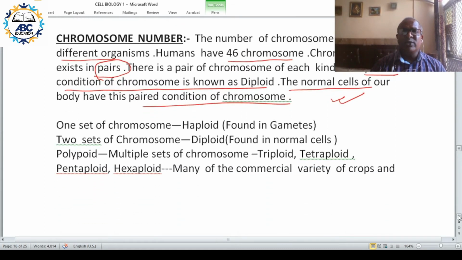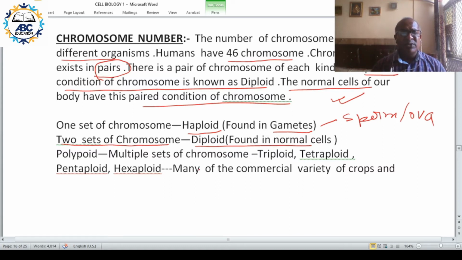If you have one set of chromosomes, that is called haploid. This is found in gametes. Gametes are the sperm and ova. In sperm and ova you have one set of chromosomes, whereas in a normal cell you have two sets of chromosomes, and this condition is diploid, the normal cell.